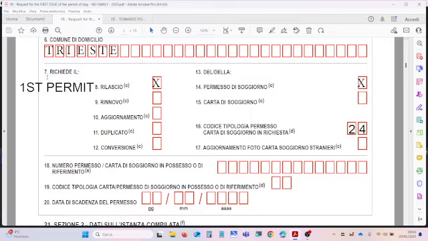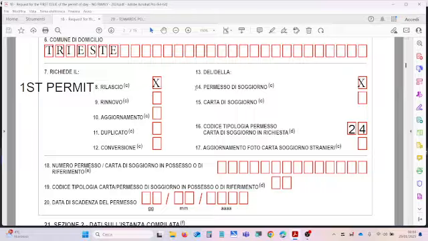If you are going to ask for your first permit, so you just arrived in Italy, you have to put an X in the box beside the field 8, rilascio. If you are asking for a renewal of your current permit, you have to put an X in the box beside the field 9, rinnovo, that is renewal.